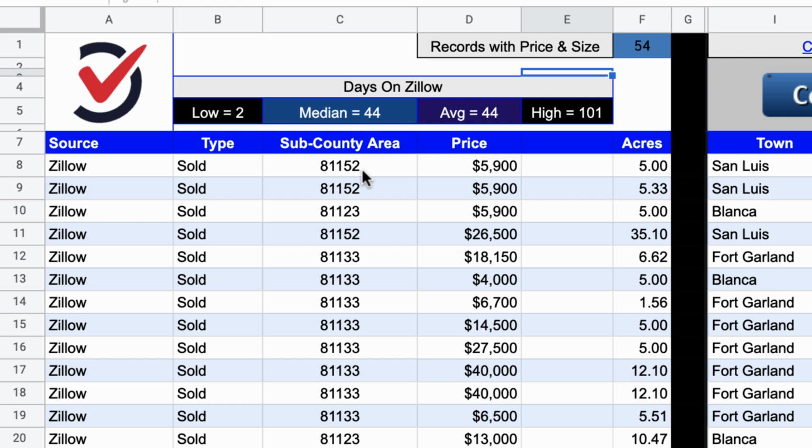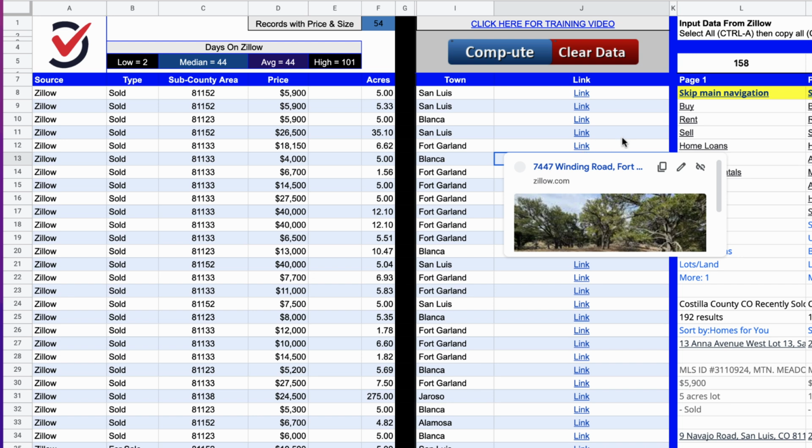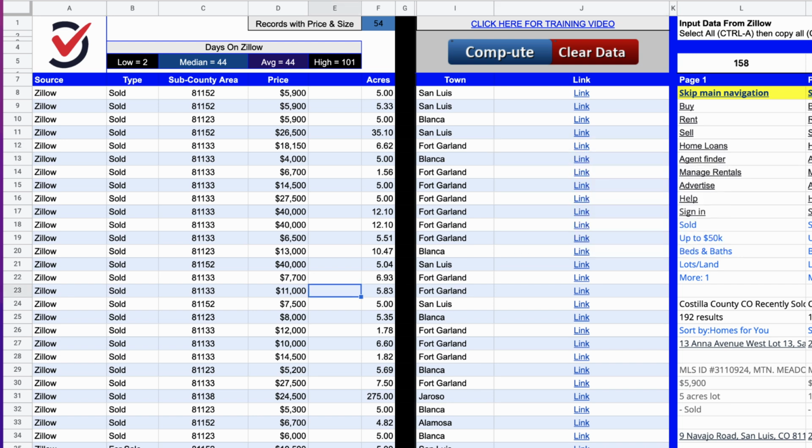We can see the zip code of each individual property, the price that it either sold for or is listed for, the acreage, the town, and we can even click on a link to visit each individual listing if we want. Something we're going to get to a little later about Price Boss that makes it so useful is that you can get very granular with how you want to assess comps.